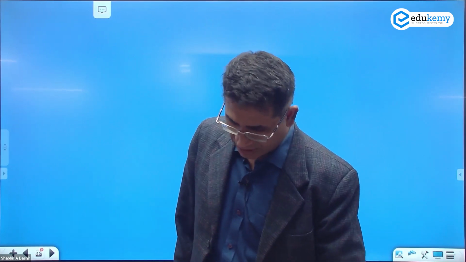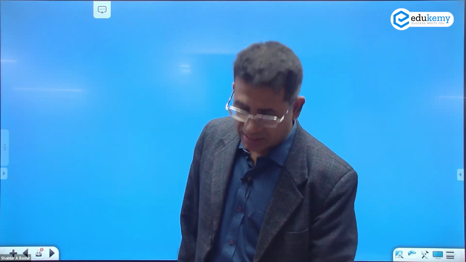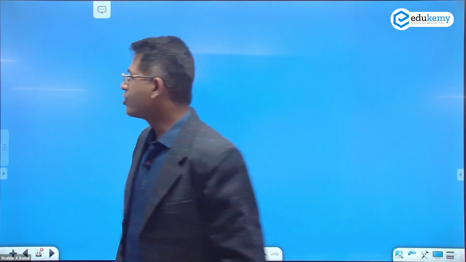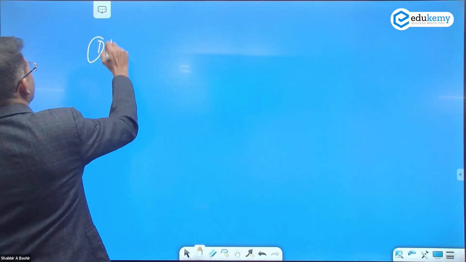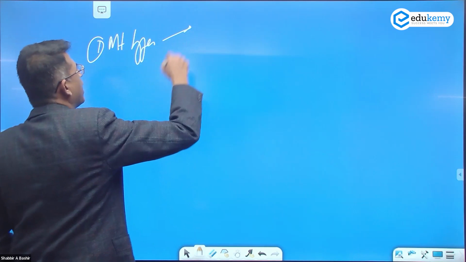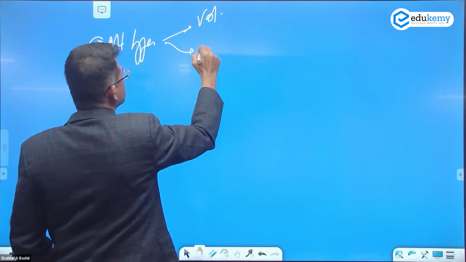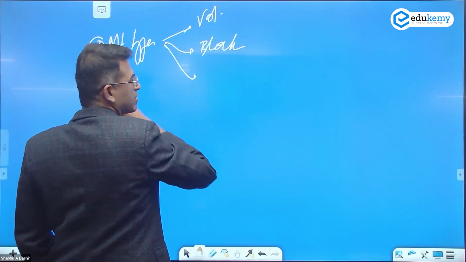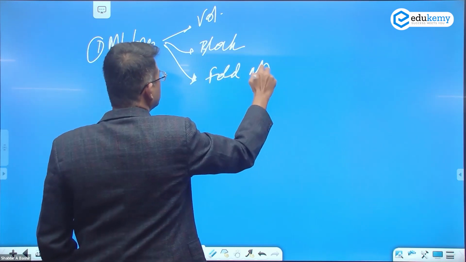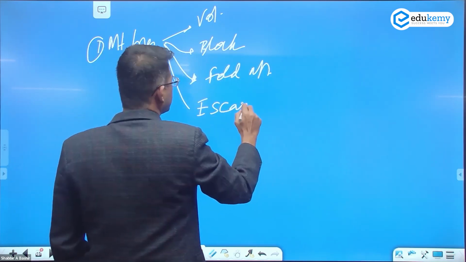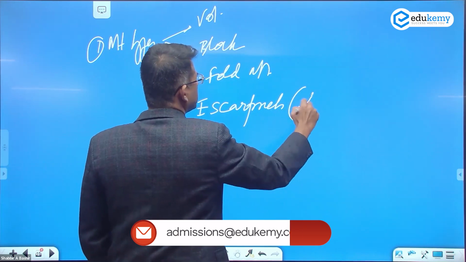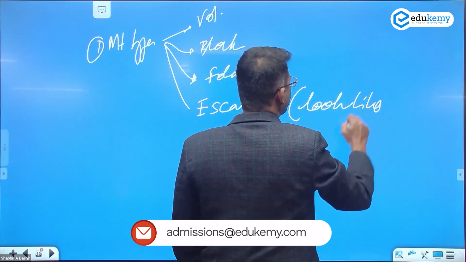The question was: with the help of suitable sketches, describe mountain genesis and mountain types. So what are the mountain types? We have volcanic mountains, block mountains, fold mountains, and escarpments. These look like mountains.